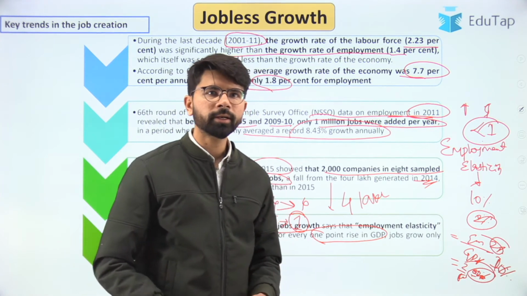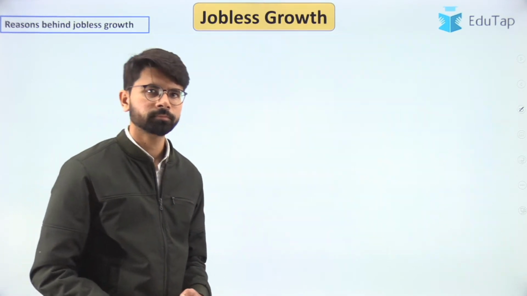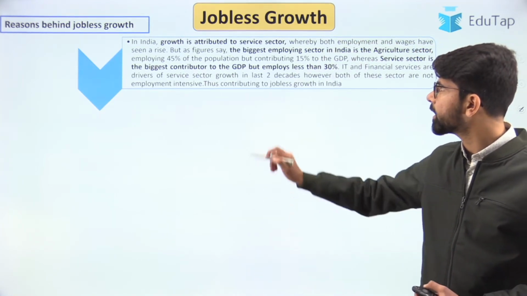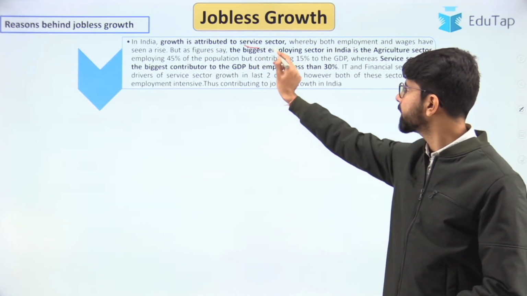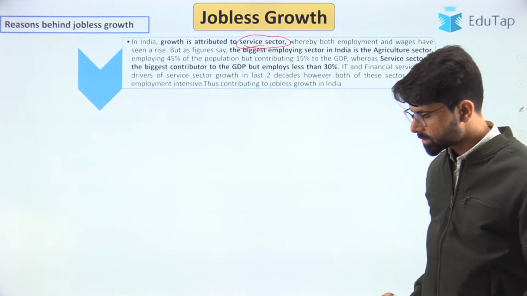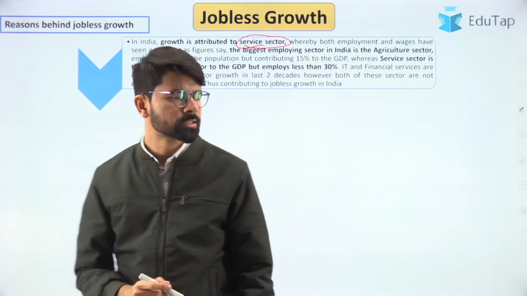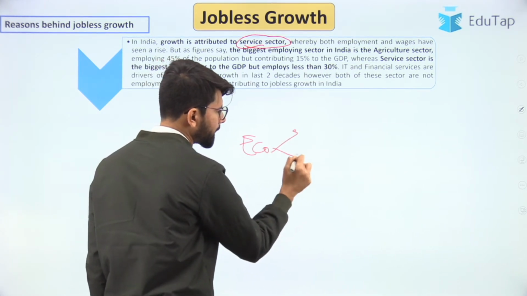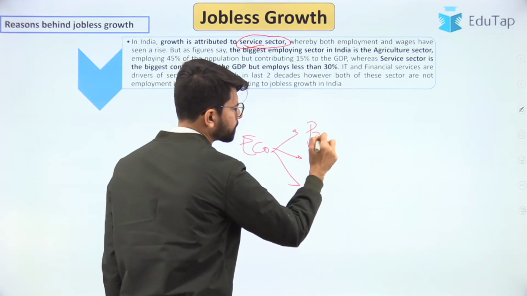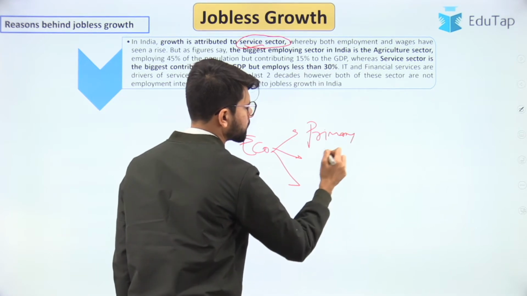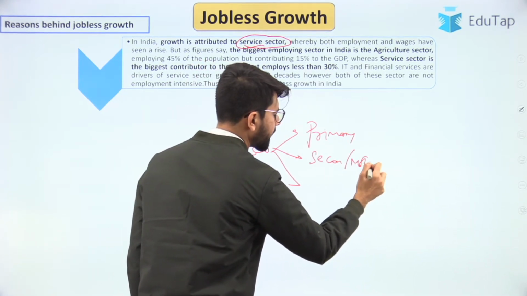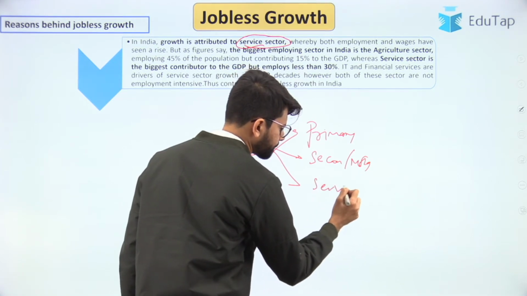Now let us look at the reasons behind the jobless growth. So what are the reasons? In India, growth is attributed mainly to the service sector. If you look at the economic analysis, the economy comprises 3 sectors: the primary sector, the secondary or manufacturing sector, and the services or tertiary sector.